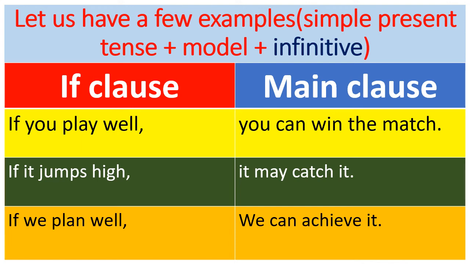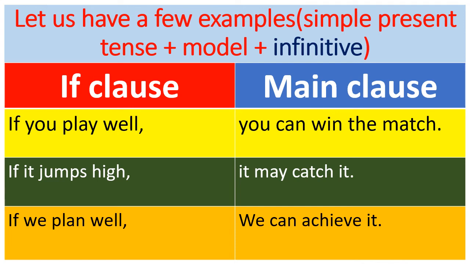You can win the match. Instead of using will, we can use other modal verbs here. Here we have used can. Look at the second sentence. If it jumps high, it may catch it.